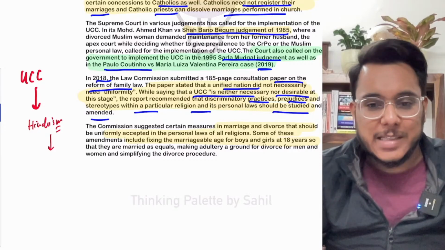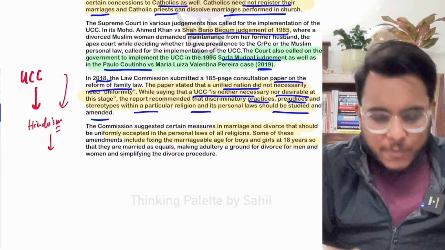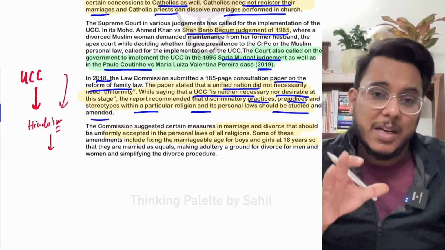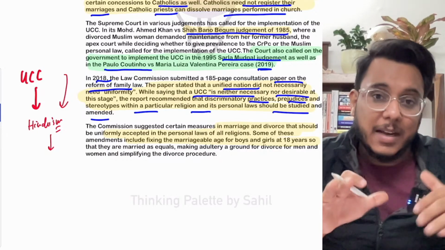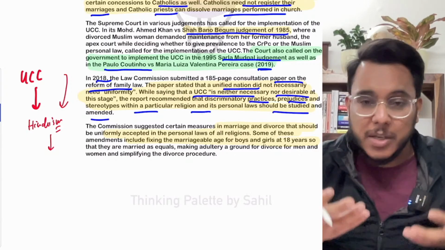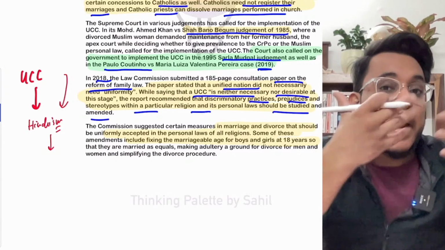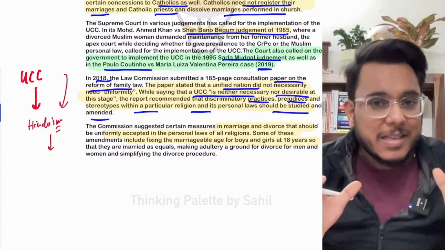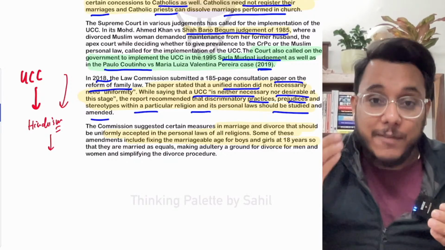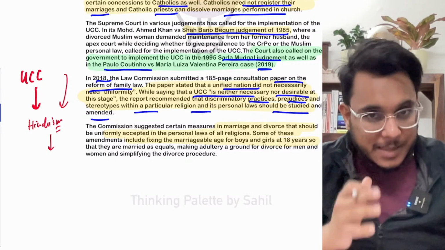Now, often what has happened, the minorities have expressed a threat that in the name of UCC, Hindu religion's customs and practices may be imposed on them. Obviously, that's not true, but there is a fear in the minorities' minds.